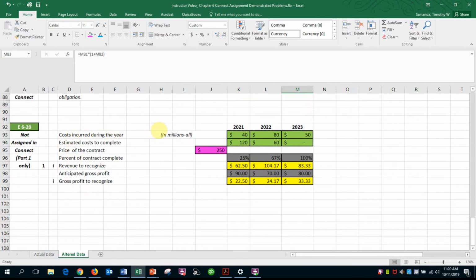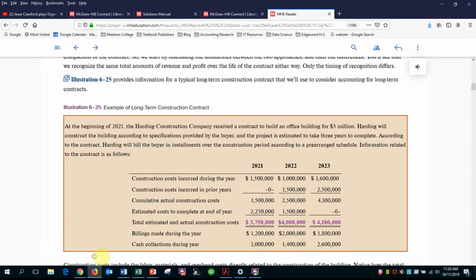Now, another part of the chapter that is not assigned, but I did want to discuss it, relates to long-term contracts under either the completed contract method or the percentage of completion method. So I encourage you to read in the text and watch the videos and the PowerPoints to get up to date a little bit on the long-term contract. But I did want to spend a few minutes just going over an example of the long-term contract, since I went through the first part of the chapter pretty well on those problems that we just went through in this video and in the previous video regarding performance obligations.